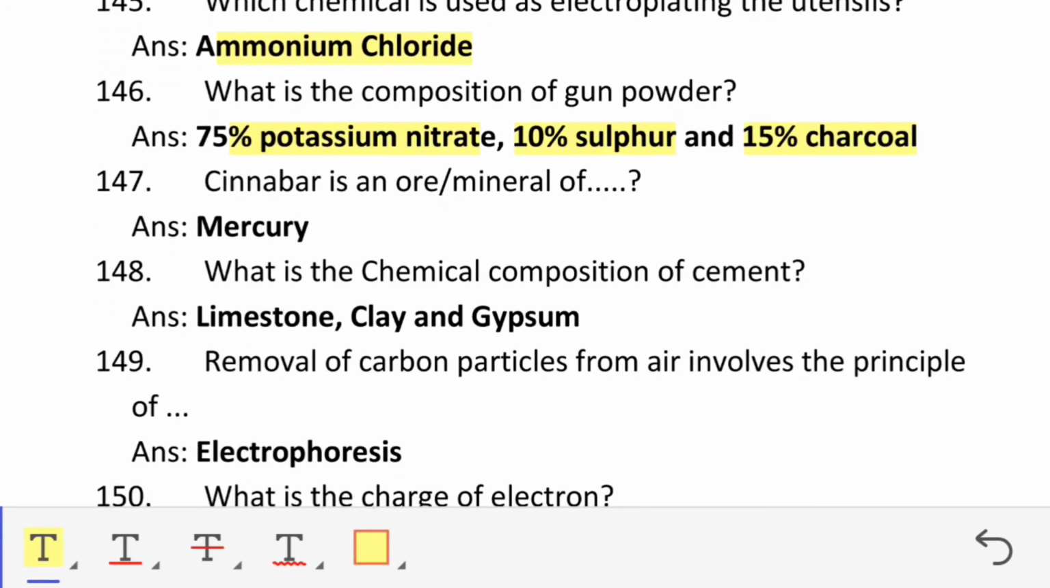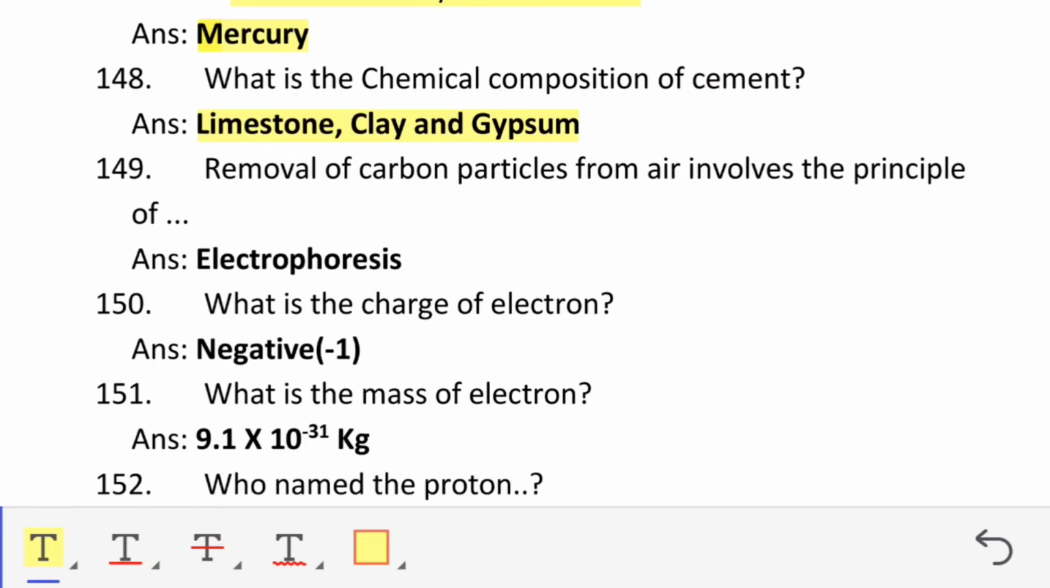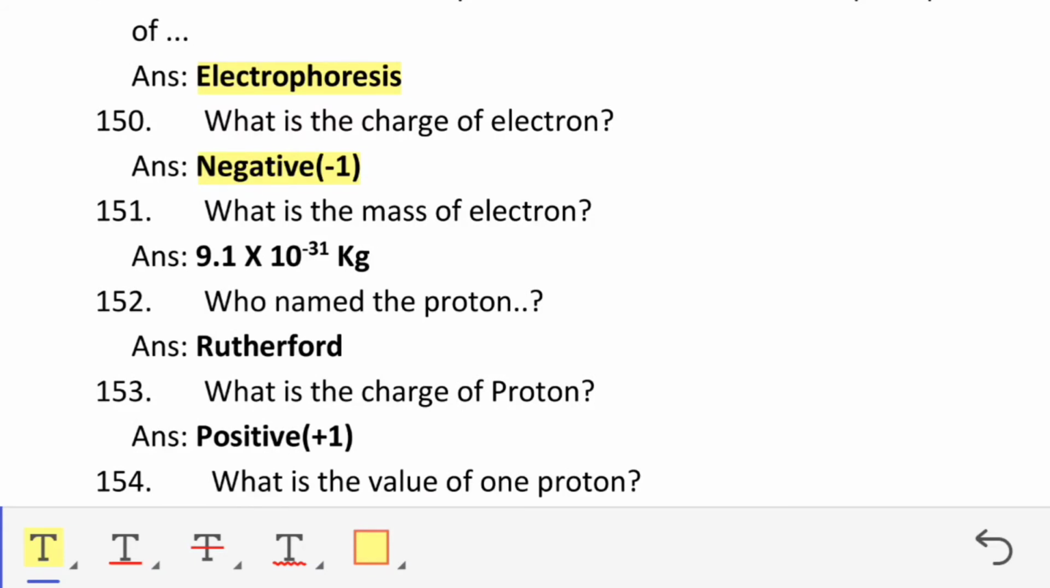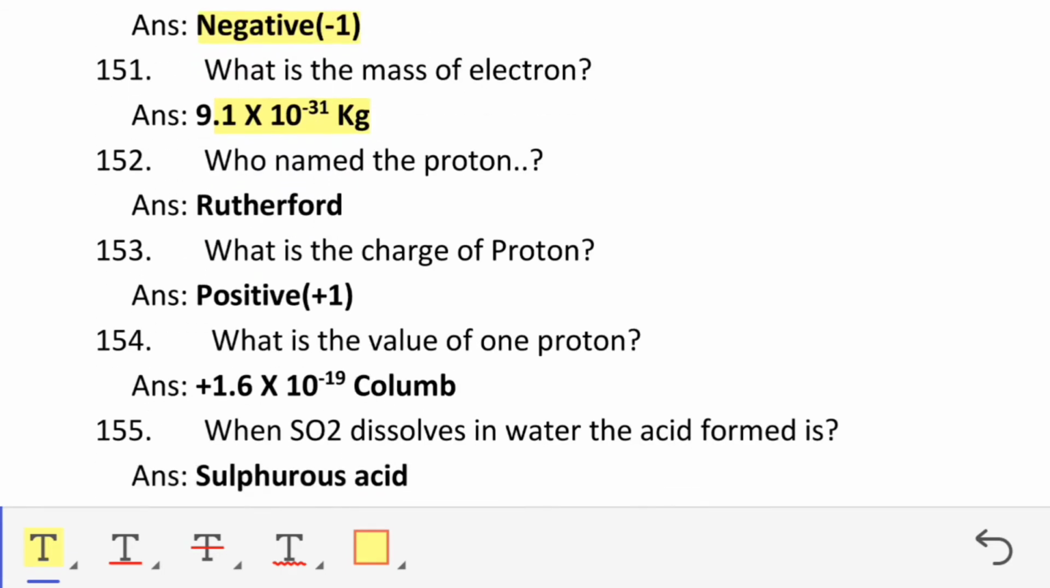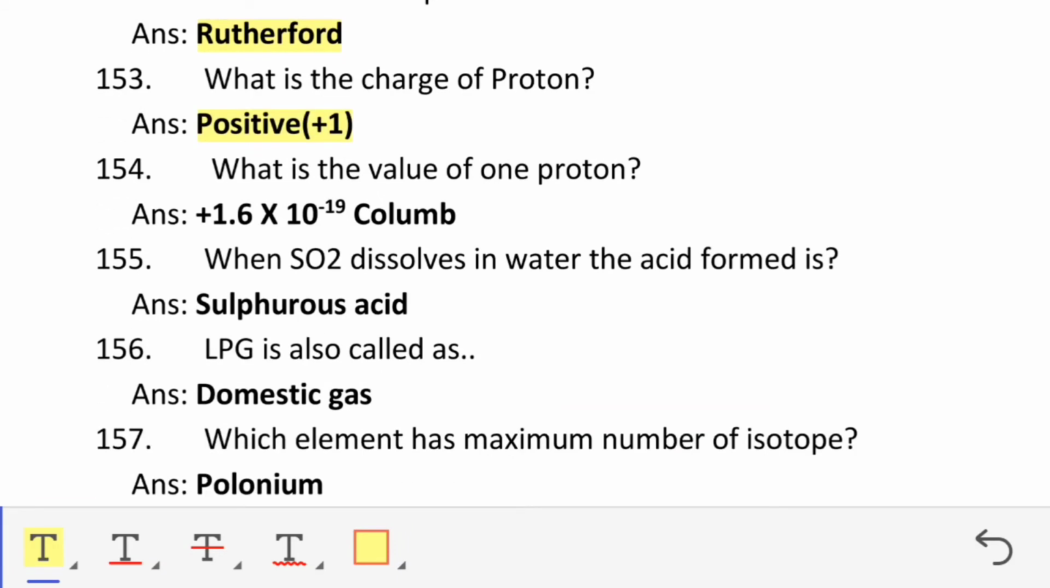Cinnabar is an ore mineral of mercury. What is the chemical composition of cement? Limestone, clay, gypsum. Removal of carbon particles from air involves the principle of electrophoresis. What is the charge of electron? Negative. What is the mass of electron? 9.1 into 10 to the power minus 31 kg. Who named proton? Rutherford. What is the charge of proton? Positive. What is the value of charge of one proton? Plus 1.6 into 10 to the power minus 19 coulomb.